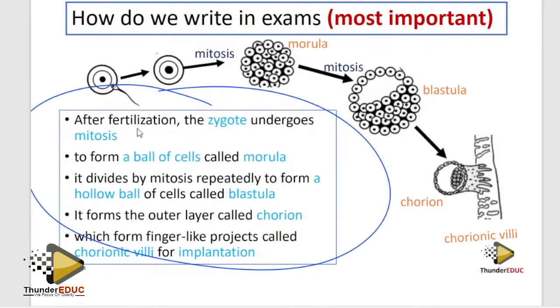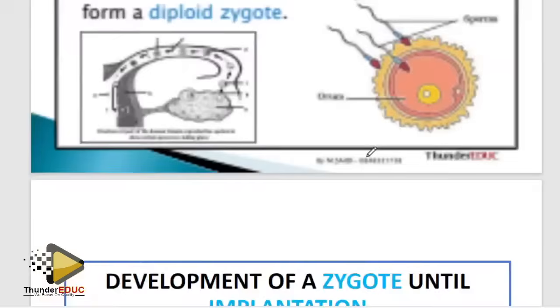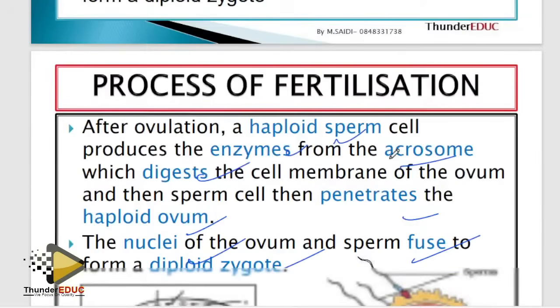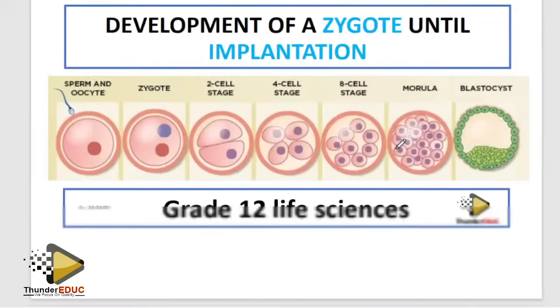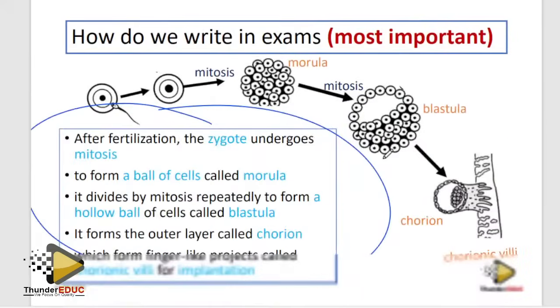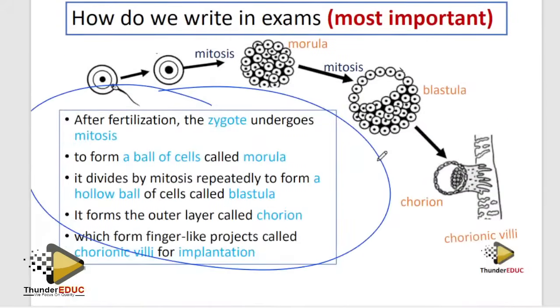When they ask you to explain what happens after fertilization, please don't include the process of fertilization. They didn't ask you about the sperm and the enzyme on the sperm. They said explain the development of the zygote until implantation. Don't talk about fertilization, you're wasting time.